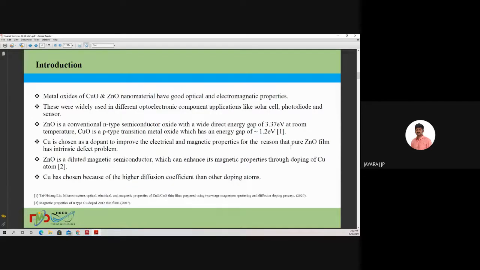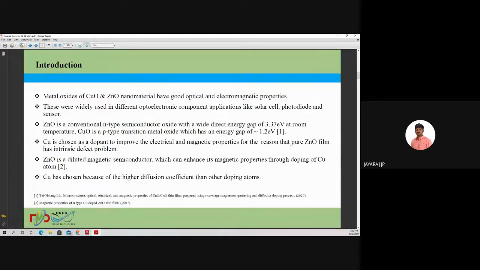So why am I using copper and zinc oxide? Because these metal oxides, copper oxide and zinc oxide nanomaterials, have very good optical and electromagnetic properties, and these were widely used in different optoelectronic component applications like solar cells, photodiodes, and sensors. Also, zinc oxide is a conventional n-type semiconductor oxide with a wide direct energy gap of 3.37 electron volt at room temperature. And we know that copper oxide is a p-type transition metal oxide, which has an energy gap of 1.2 electron volt.